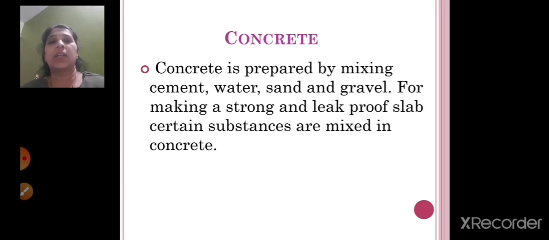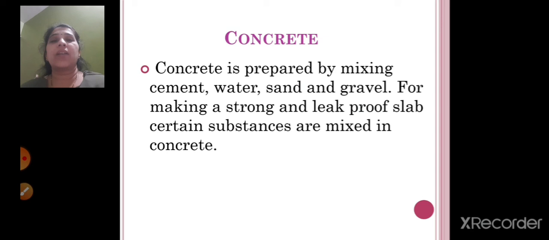Now what is concrete? Concrete is prepared by mixing cement, water, sand and gravel. For making a strong and leak-proof slab, certain substances are mixed in concrete. So concrete is prepared using cement, but water, sand and gravel are also added. In this concrete, certain substances are mixed. You have seen that concrete roads are all prepared, right? So it becomes tougher, right?